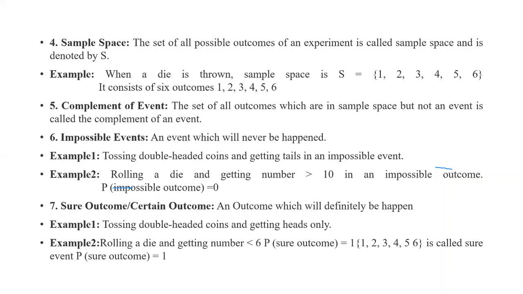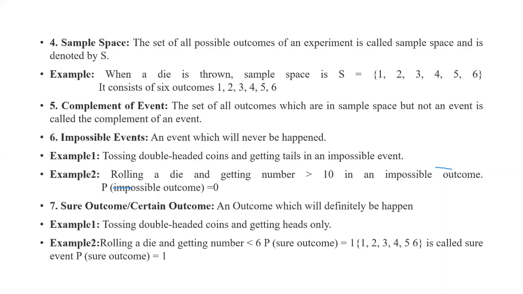Second example, rolling a die and getting a number greater than 10 is an impossible outcome, right? We know that on a die there are only the numbers 1, 2, 3, 4, 5, 6, so getting a number greater than 10 is always impossible.